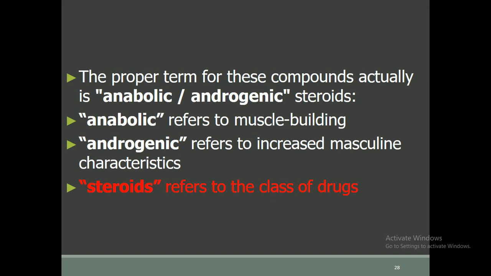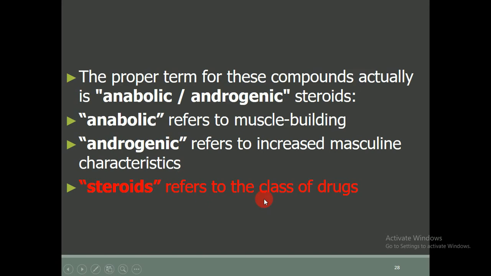The proper term for these compounds is usually anabolic-androgenic steroids, as the name indicates. Androgenic means androgens, which are the male sex hormones. Anabolic refers to muscle building, while androgenic refers to increased masculine characteristics. For example, if androgenic substances are used, it will directly enhance your libido.